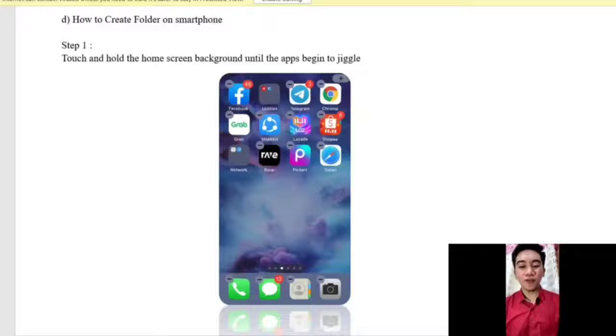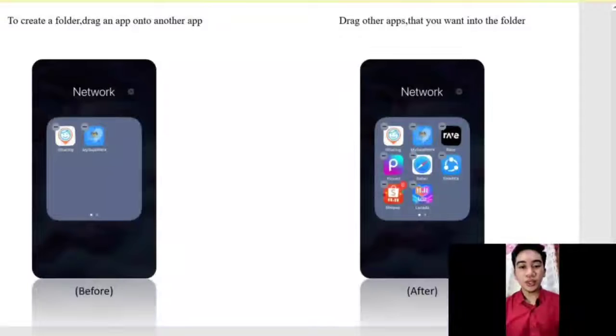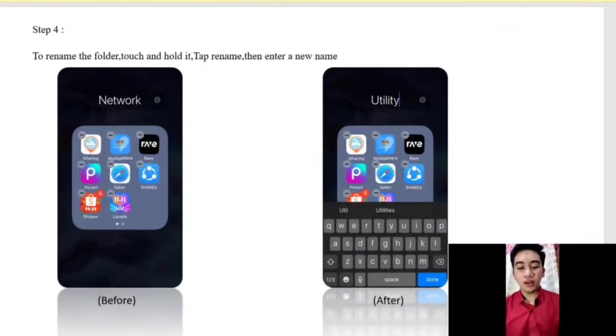How to create a folder on a smartphone. Step 1. Touch and hold the home screen background until the apps begin to jiggle. Step 2. To create a folder, drag an app onto another app. Step 3. Drag another app that you want into the folder. Step 4. To rename the folder, touch and hold it. Tap Rename, then enter a new name.